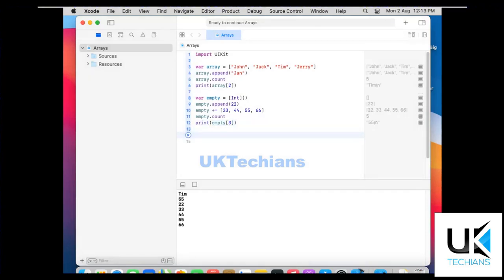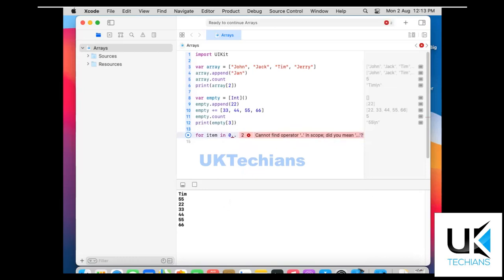So now what we are doing here, we are iterating the array using a for loop. First we have to define here for item in, and the index started from 0 till the count value of the array, right?